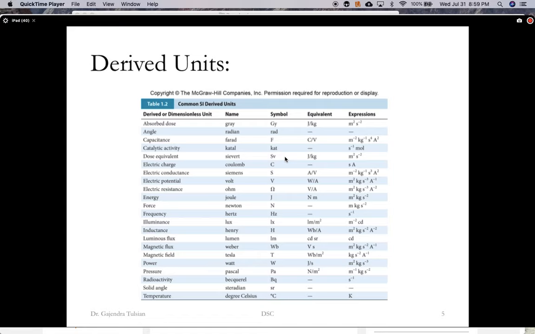Now here's a comment about the units. Combinations of basic units in physics are named after scientists. So Mr. Joule worked in this field, and so this combination of units is named after him. Here's another example you might be familiar with. The combination meter kilogram per second squared is named the Newton after Sir Isaac Newton.